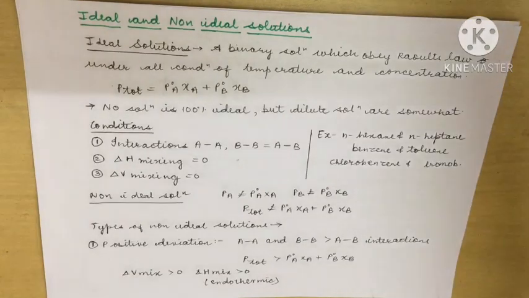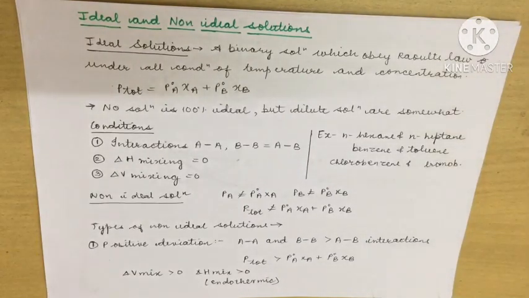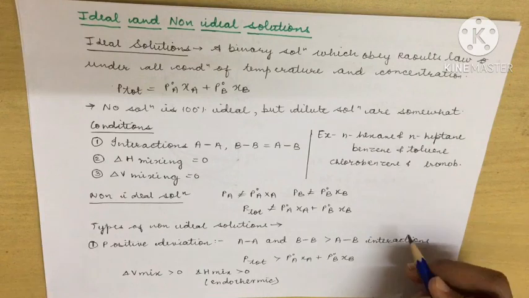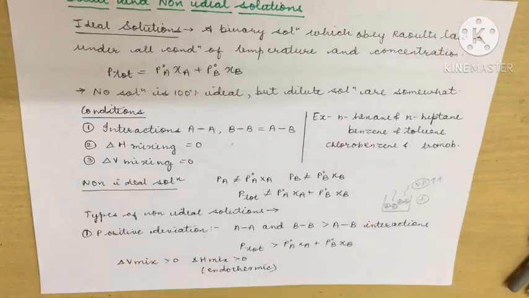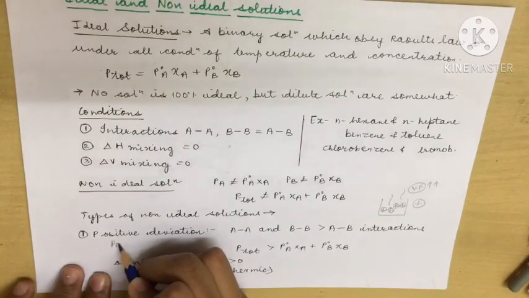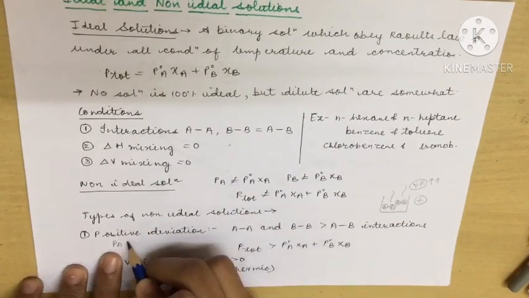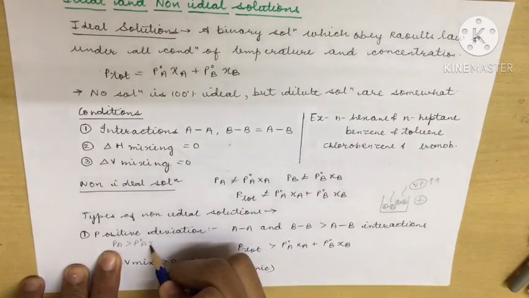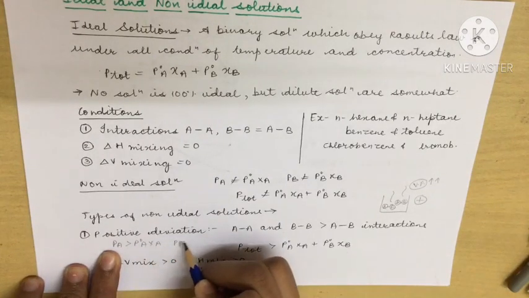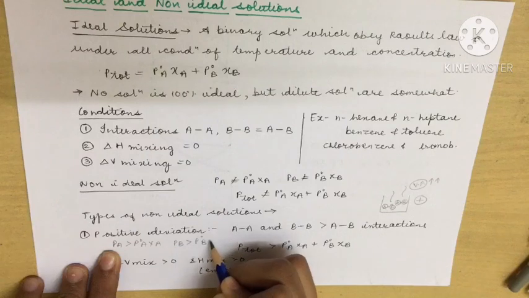Suppose you have the two components A and B, and you are keeping them in a mixture. Briefly, we can say that PA, the partial pressure of A, will be greater than P naught A XA, and similarly PB will be greater than P naught B XB.